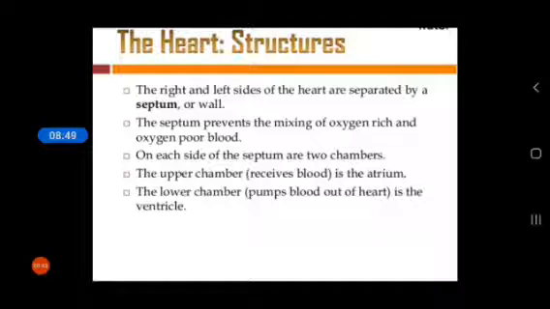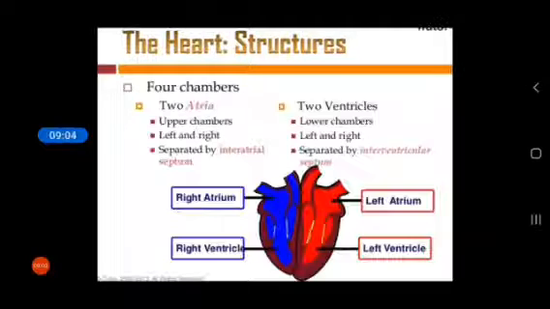There are four chambers in our heart: first is right atrium, right ventricle, left atrium, and left ventricle. Two atria, two ventricles: upper chambers left and right, lower chambers left and right, separated by an interatrial septum and an interventricular septum.